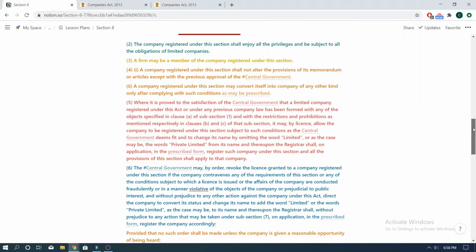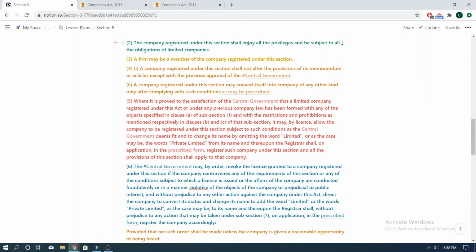Now, Section 8 Subsection 2 states that the company registered under this section shall enjoy all the privileges and be subject to all the obligations of limited companies. This means that all privileges and obligations of limited companies are applicable to a Section 8 company. Section 8 Subsection 3 further states that a firm may be a member of the company registered under this section. This is an important point to note.